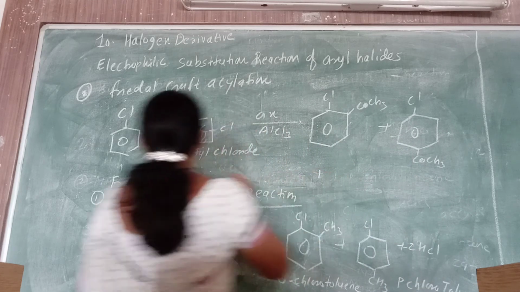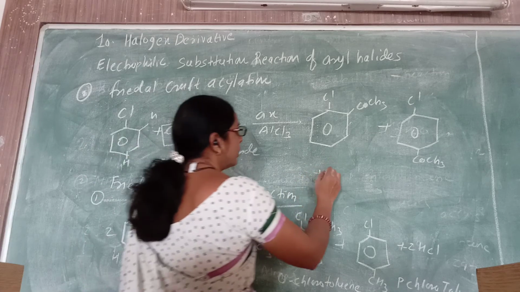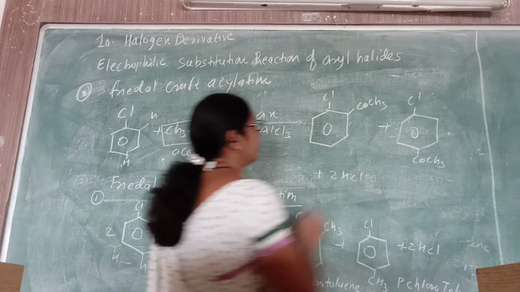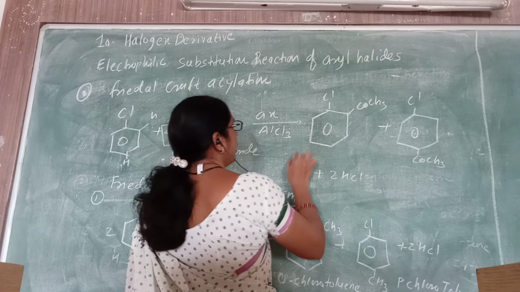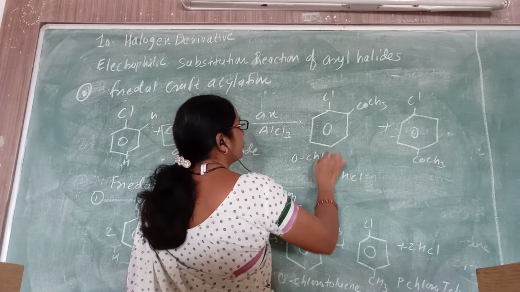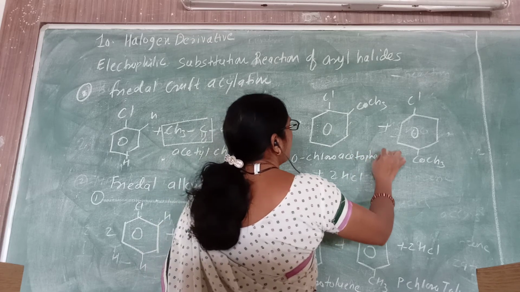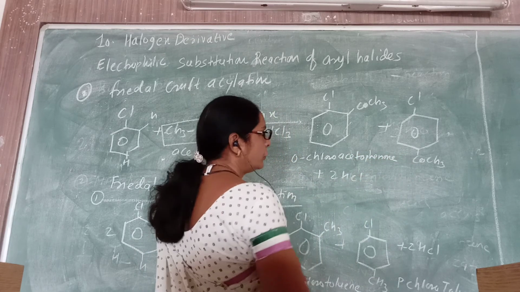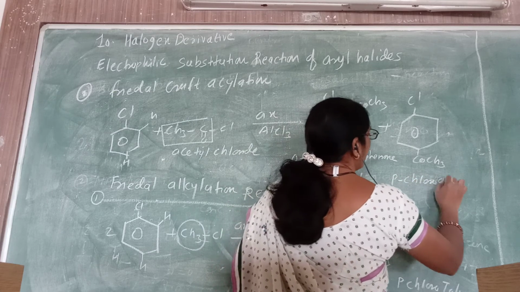The byproducts are again the 2 hydrogens from the ortho and para positions with HCl, twice HCl as byproduct. Then it is acetophenone. So you get o-chloroacetophenone, or by the IUPAC name 2-chloroacetophenone, or 4-chloroacetophenone, which is p-chloroacetophenone.